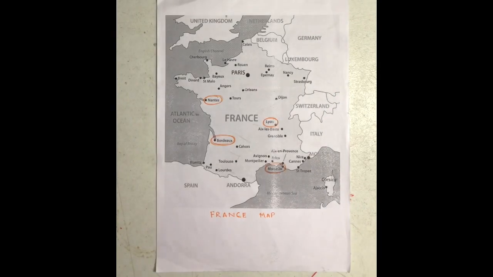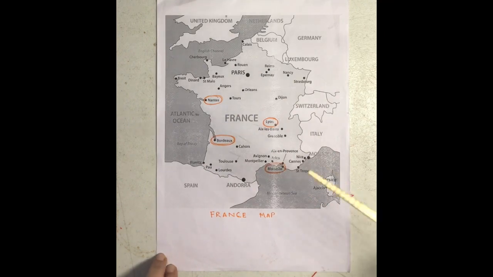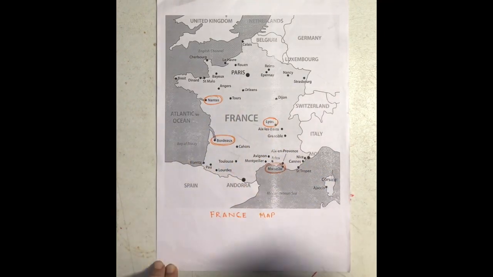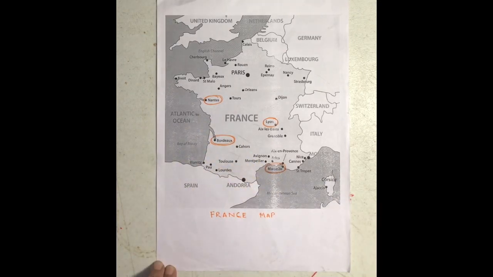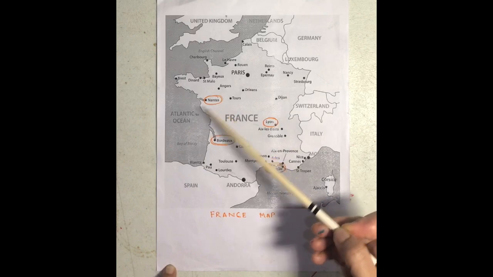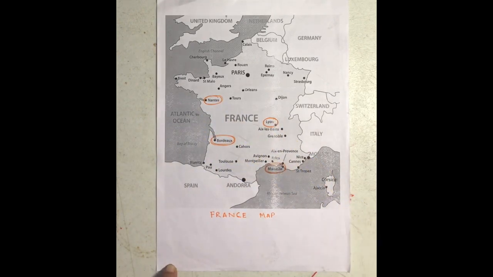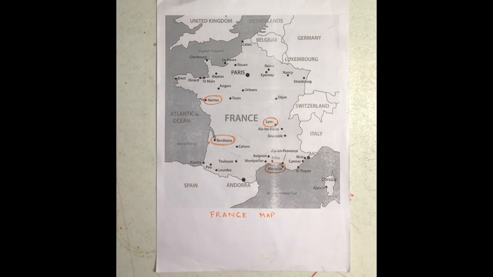Okay, so wrapping up. You have done this map already, but again, just to tell you, if you have not done it, please do it. It's a part of your IP, the first IP. So again, if you have not done it, do it. Nantes, Bordeaux, Lyon and Marseille. So this is your France map.